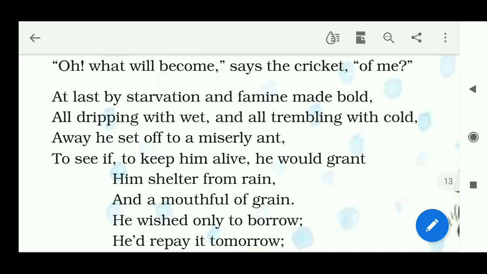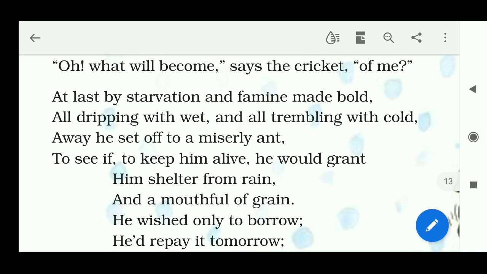So, why did he think so? Because he was starving. Starvation means being hungry because of the lack of food. And famine means the scarcity of food. So, because of starvation and famine, made bold. He became very bold and courageous because of this, and all dripping with wet and all trembling with cold. So he began to walk.